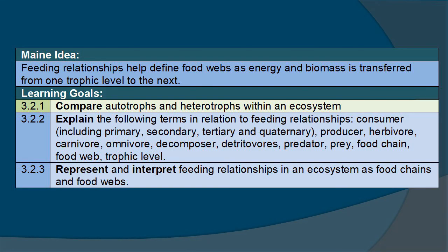And that is it for today. So remember that main idea. Feeding relationships help define food webs as energy and biomass is transferred from one trophic level to the next. And until next time, keep learning.